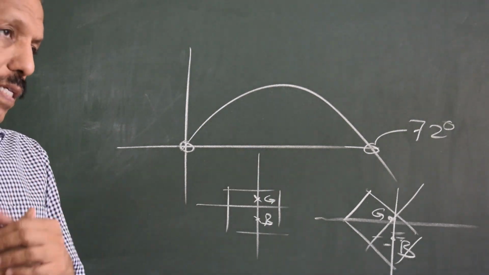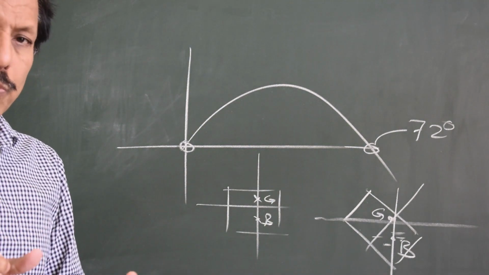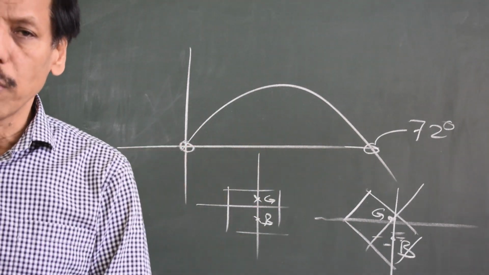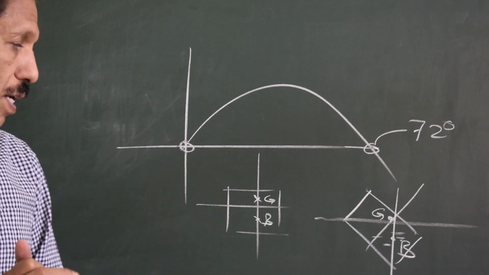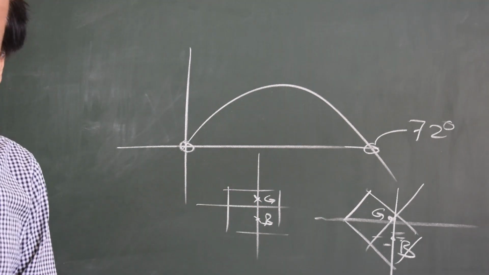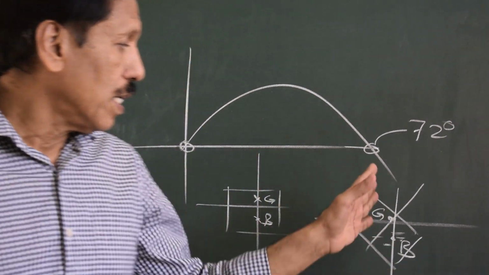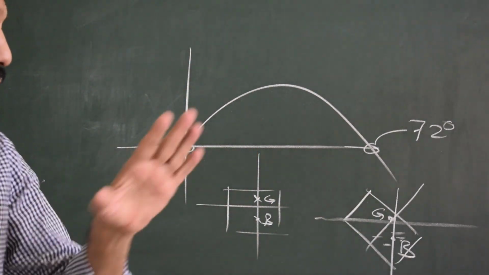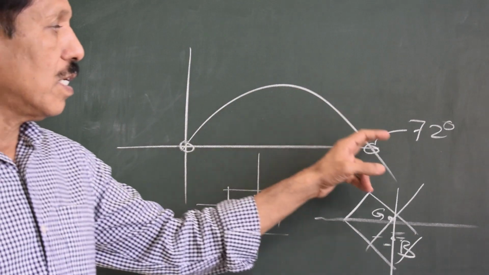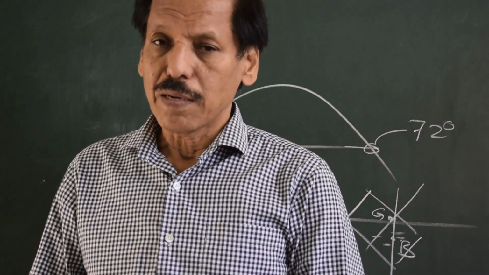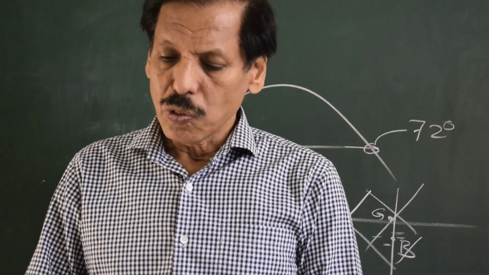They balance each other. At the moment we are assuming that there is no wind movement, there is no wave movement. The only forces acting on the ship are the center of gravity and the center of buoyancy, and when the two forces are in one vertical line, the ship is in equilibrium. And when that happens, the GZ curve will show 0 value because at that time the GZ is 0.